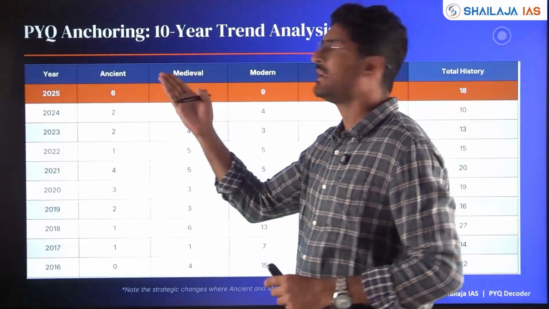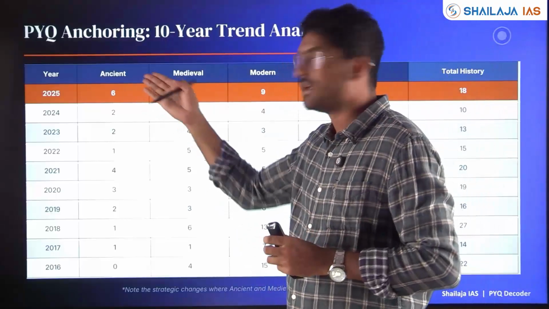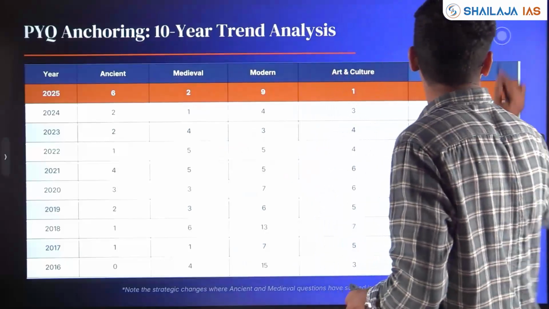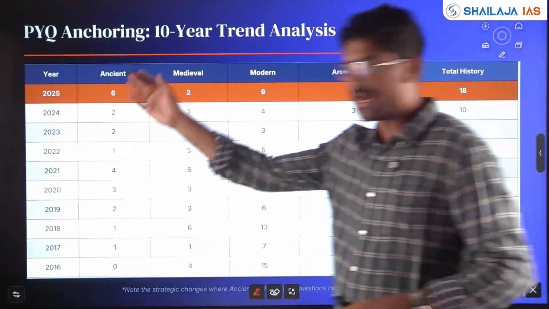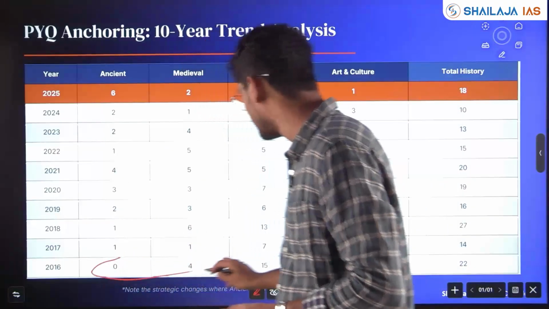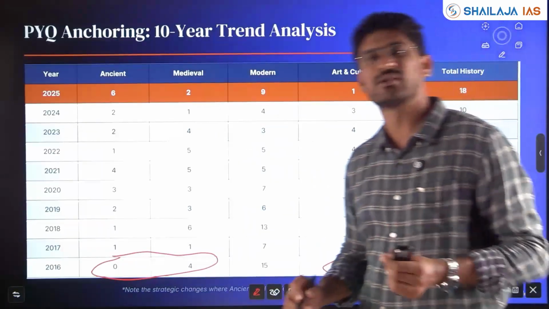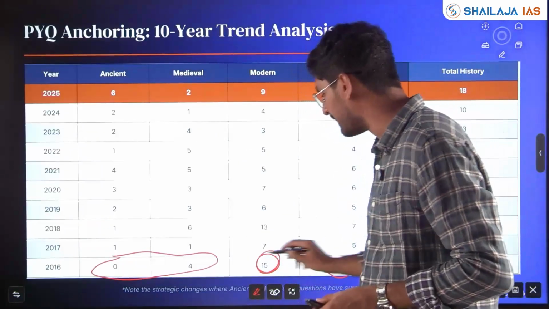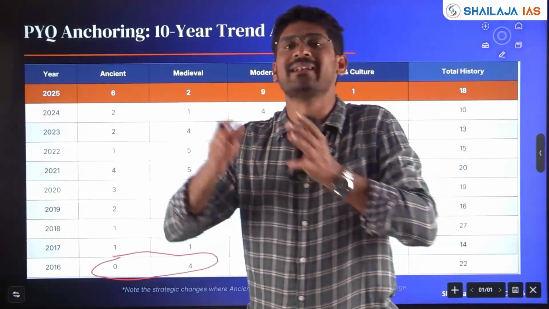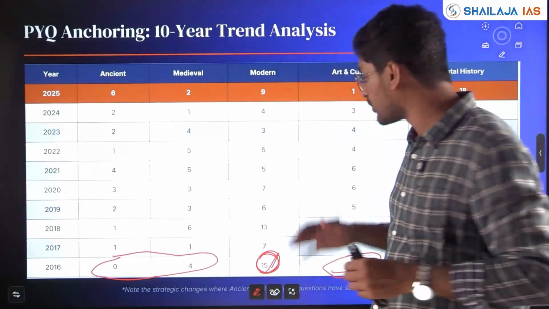Now, we'll see the previous 10-year trend, what weightage has been given to ancient, medieval, modern and art and culture, my friends. This is the last 10 years analysis. If you see, ancient history and medieval history had very few questions asked in 2016 and most of the questions were focused on modern Indian history, because the UPSC prelims syllabus only says Indian history and mainly the freedom movement, the national struggle, the Indian freedom movement. So questions were focused on that.